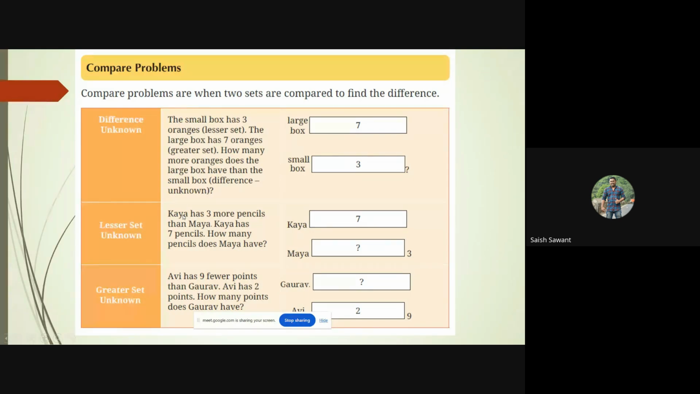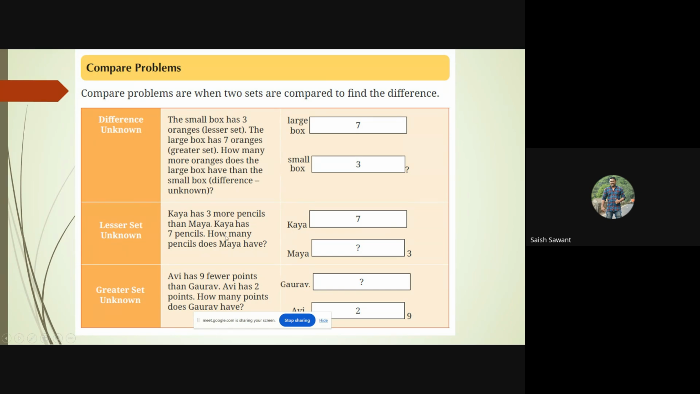Now, the problem which is given over here is Kaya has 3 more pencils than Maya. So there are two persons, Kaya and Maya. And Kaya is having 3 more, so it will be on the larger side. And Maya will be on the smaller side. So now Kaya has 3 more pencils. The difference is given. So students should be able to understand by reading this that the difference is given, and this difference he has to write over here. Then the next statement which is given is Kaya has 7 pencils. So 7 he has to write over here because Kaya has the larger set.